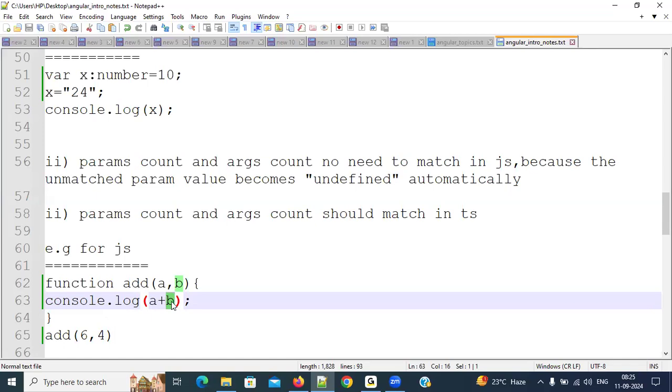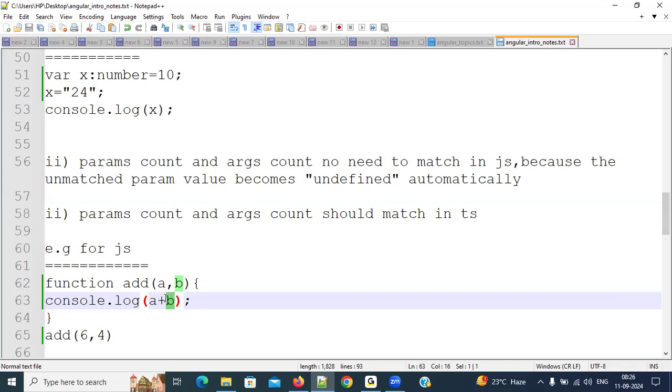If the left side and right side, both values are strings, or else any one of the values is a string, one more time, listen carefully, if both values are strings or any one of the values is a string, then plus will work like a concatenation operator. What is it, everybody? Concatenation operator. Concatenation means they don't add, they just combine everything. Clear or not? Respond, everybody. Clear, sir.